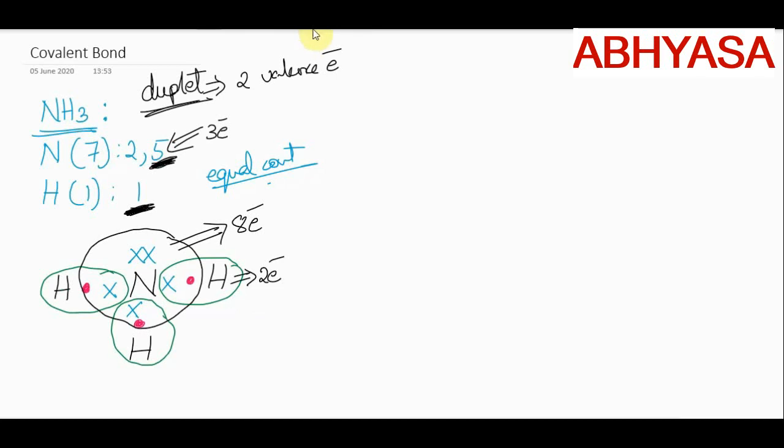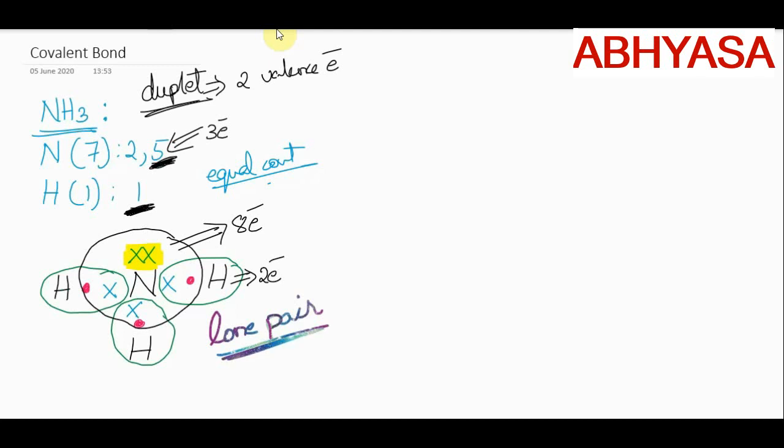And let me give you a new technical word here. See, these 2 electrons are not involved in bonding, isn't it? And those electrons which are present on the central atom of a molecule, which are not involved in bonding, are called lone pair of electrons.